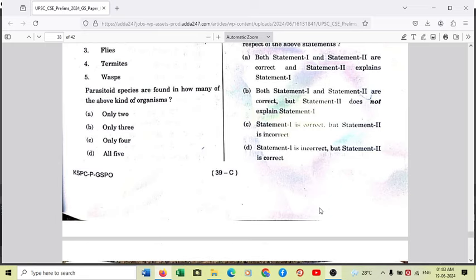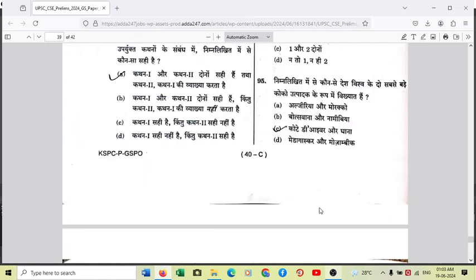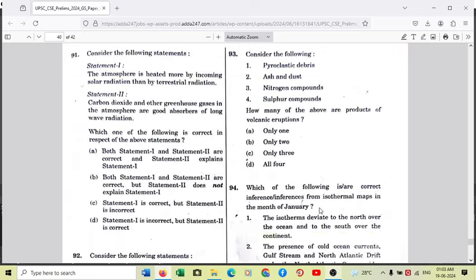Coming to question number 91 on your screen on the left. The atmosphere, statement assertion type of question. So consider the following statements. Statement 1, the atmosphere is heated more by incoming solar radiation than by terrestrial radiation. Okay, so this statement is not correct. This statement is wrong because the atmosphere is heated more by outgoing solar radiation.